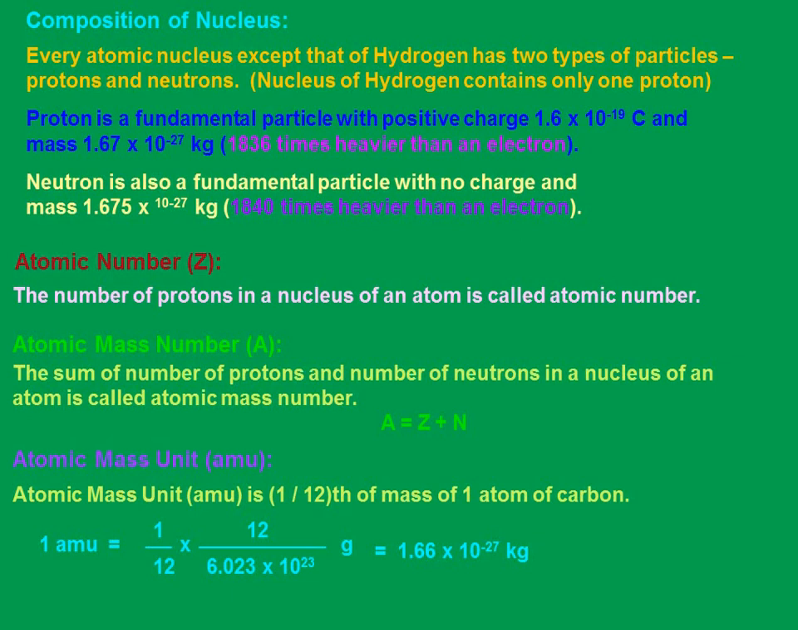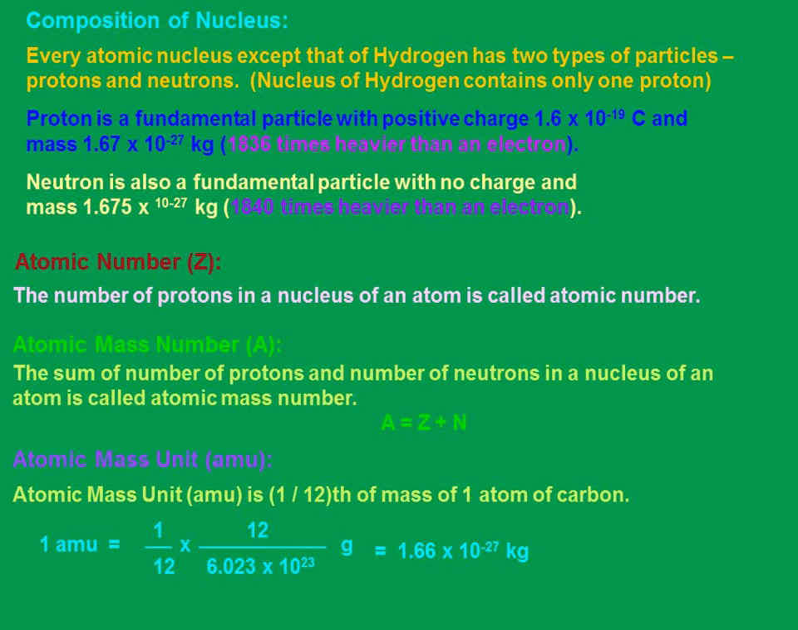All atomic nuclei are made up of elementary particles called protons and neutrons. Every nucleus is made up of protons and neutrons. And remember, the proton is the nucleus of the hydrogen atom, obviously hydrogen 1, the first element. It has a positive charge of 1.6 into 10 power minus 19 coulomb, having a mass of 1.67 into 10 power minus 27 kg. Remember, this is nearly 1836 times the electron mass.